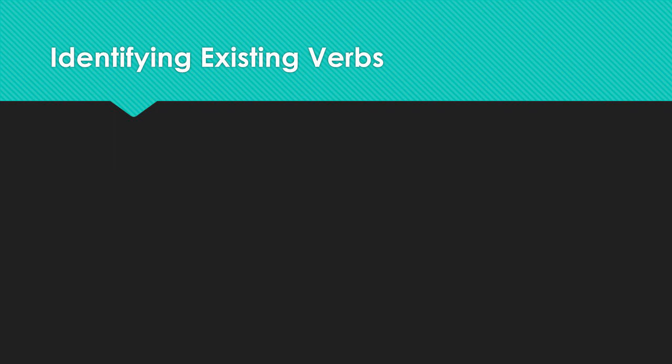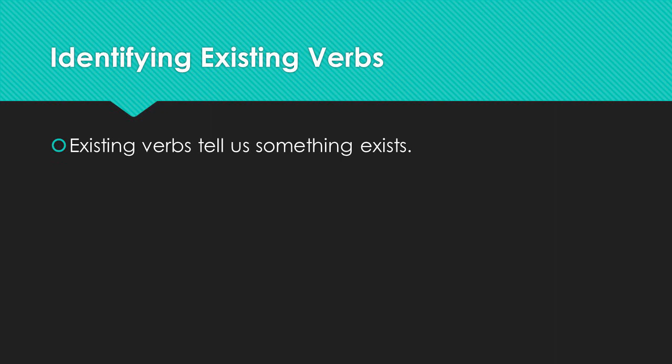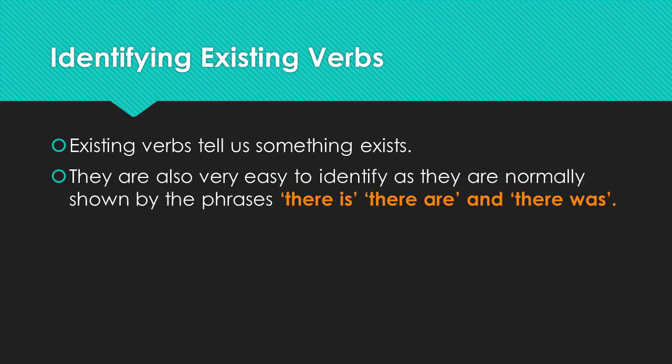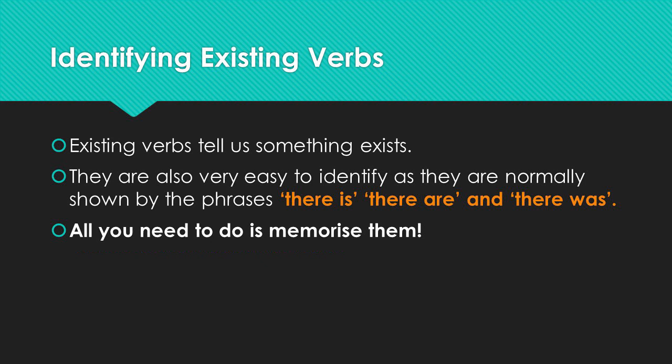The final type of process are the existing verbs. Existing processes tell us that something exists. They are very easy to identify because normally they simply use the words there is, there are, or there was. So all you need to do is memorize those phrases. In this first example, we have there is a new Star Wars movie. The verb in that sentence is the word is, but we've got there is, so we know it exists. There exists a new Star Wars movie.